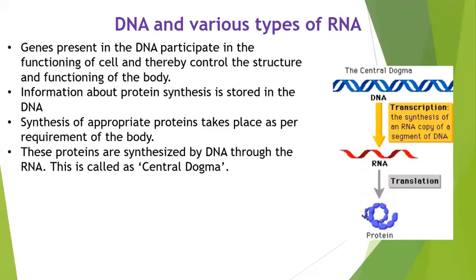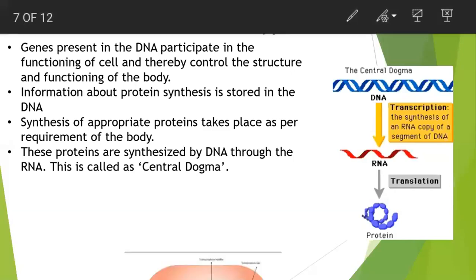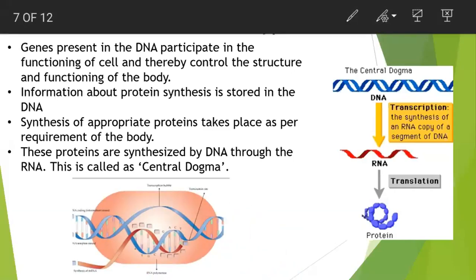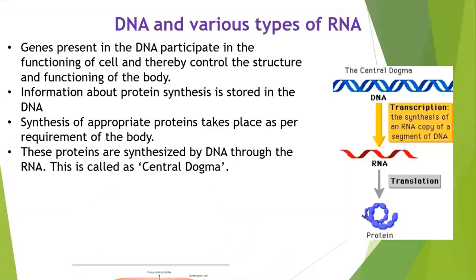These words get a little confusing, so it is better you remember what is transcription and what is translation. Now what happens in translation? Again, an important point, so please pay attention.